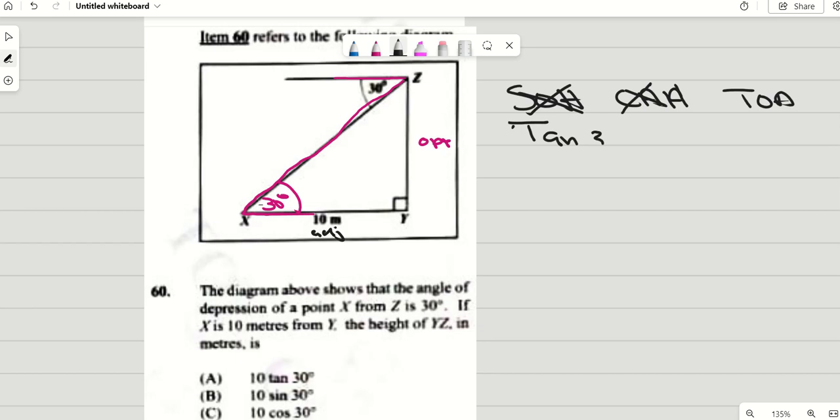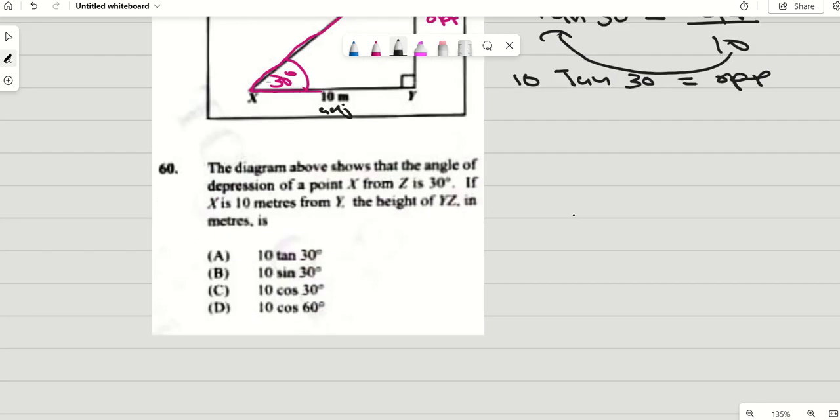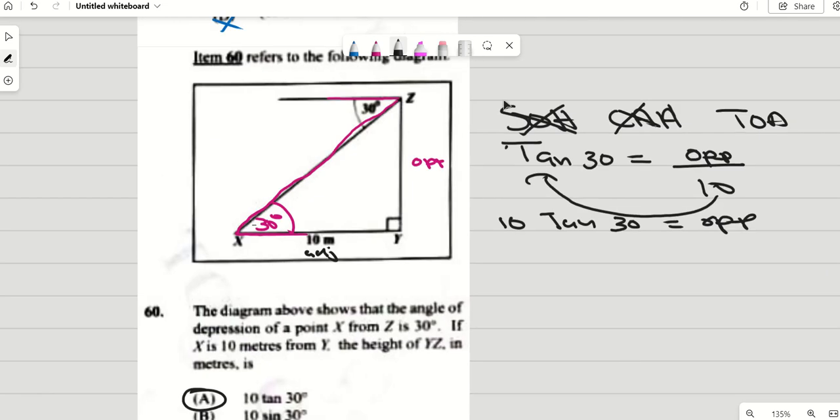So tan 30 is equal to opposite over adjacent, which is 10. We carry across, we want to find opposite by itself, so that's 10 tan 30 is equal to opposite. So we're looking for that 10 tan 30, which is E. And that is how you would get your answer for number 60.